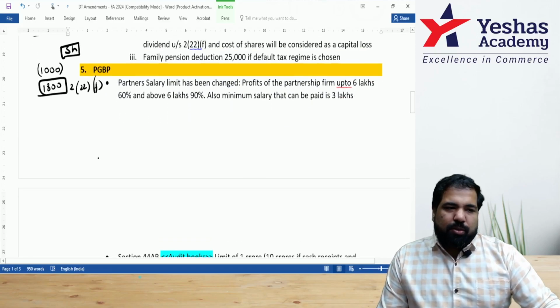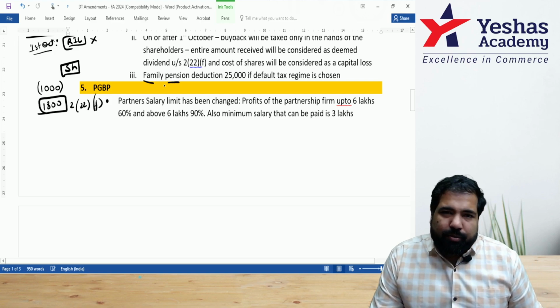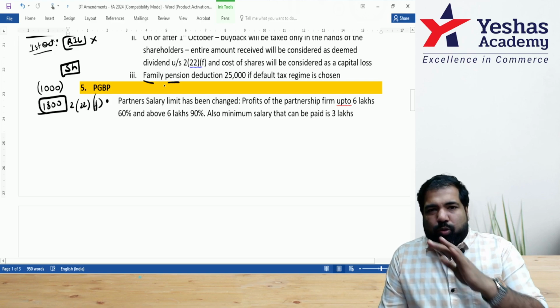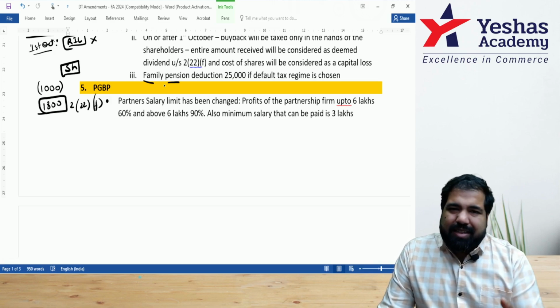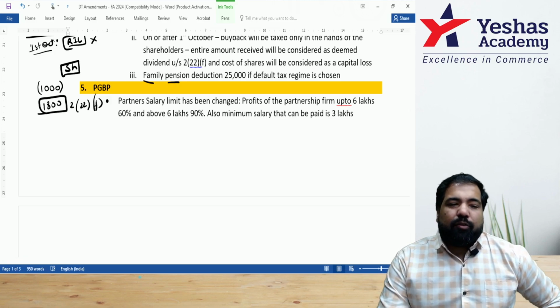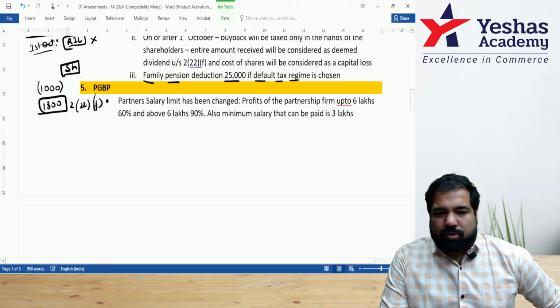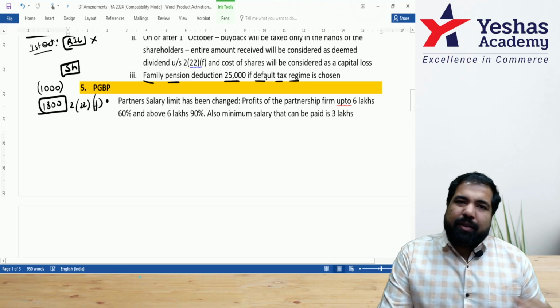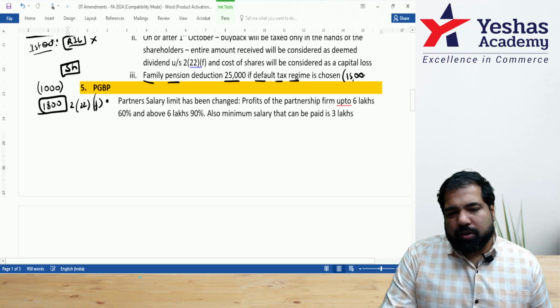This is one major change. Next, family pension. You know, guys, pension is taxable. If I get my pension, it will be taxable. If you get your pension, it will be taxable. But if our family members after us get a pension, that is taxable with an exemption that used to be 1/3 of the amount, or 15,000. That 15,000 has been increased to 25,000, but only if you're in the default tax regime. That means, what if you're in the old regime? Then it's still 15,000. So 15,000 in the old scheme and 25,000 in the new scheme.